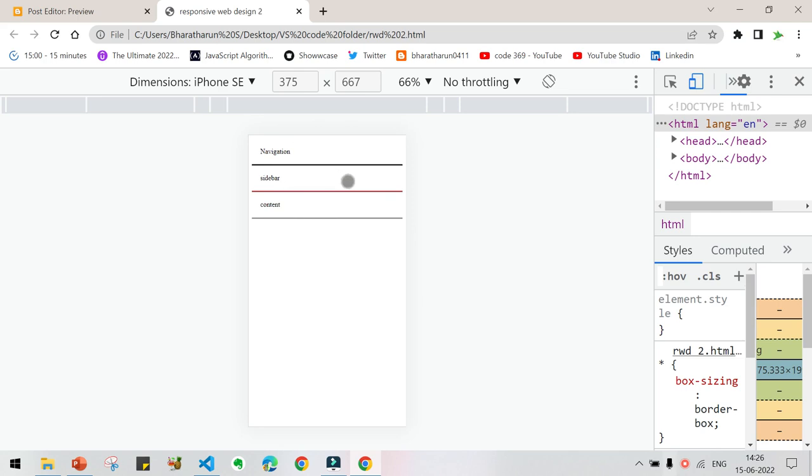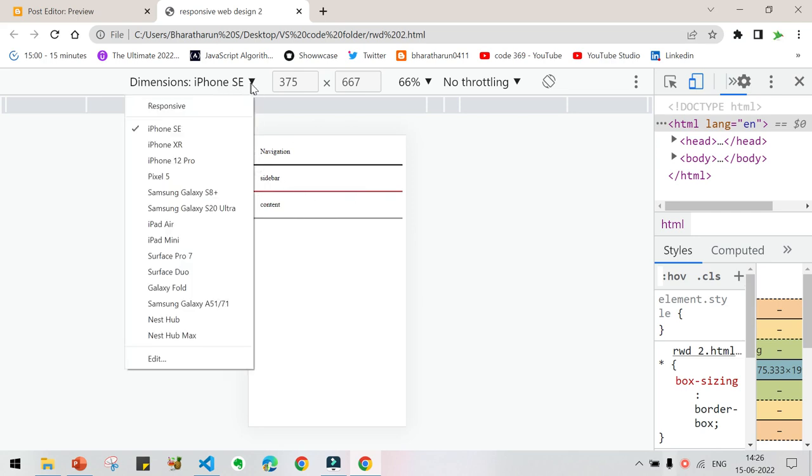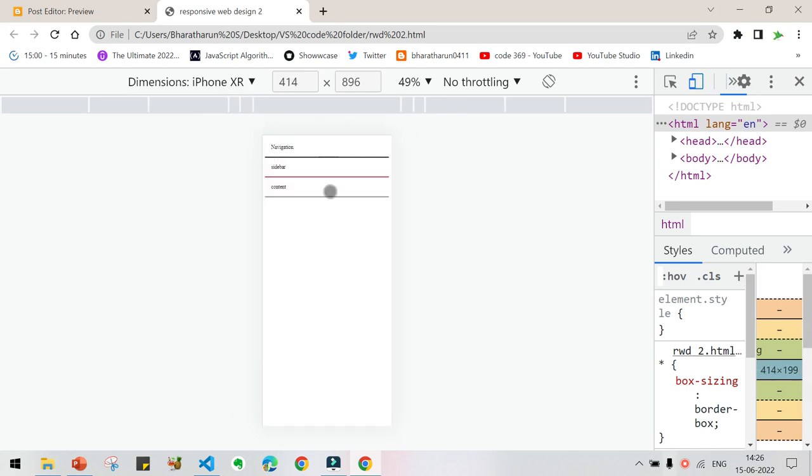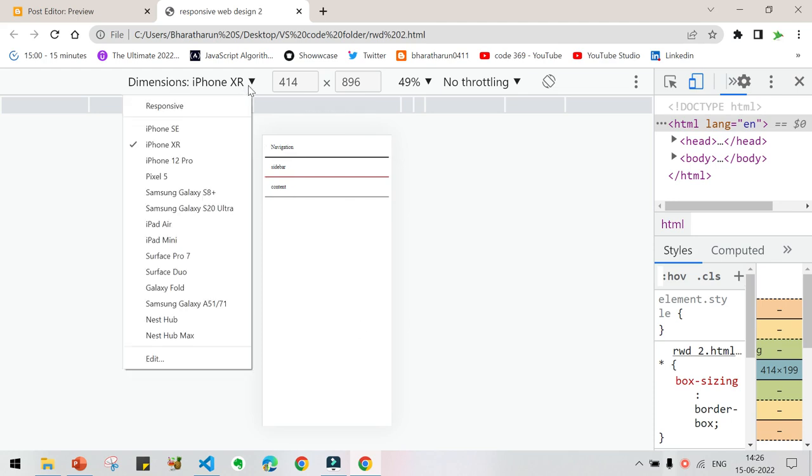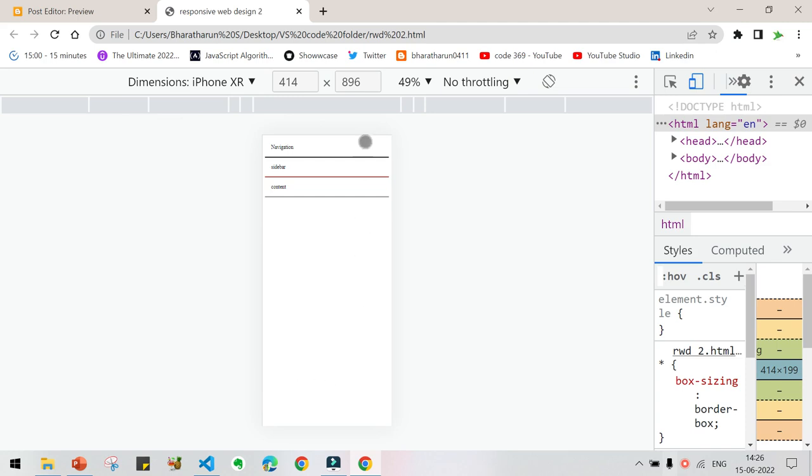This is how it will look in the iPhone SE. Or give iPhone XR, it will look like this only. So we will be designing like this. First of all, we will be creating the design for the phone display, according to the phone display first of all.